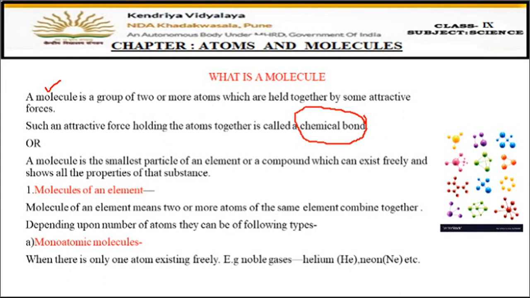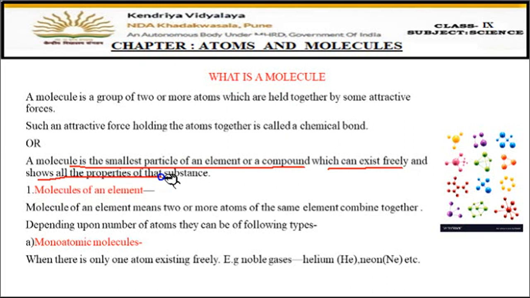Now let us see one more definition for a molecule. A molecule is the smallest particle of an element or compound which can exist freely and which shows all the properties of that substance. So a molecule is that smallest particle which can exist freely. Like, what is an atom? We have studied that an atom is the smallest particle of a substance.